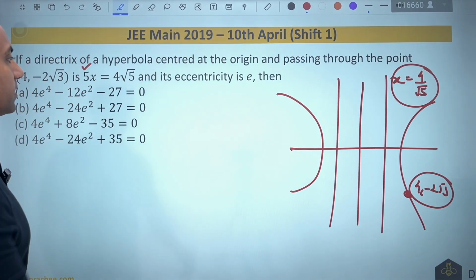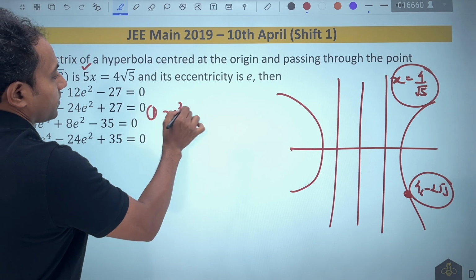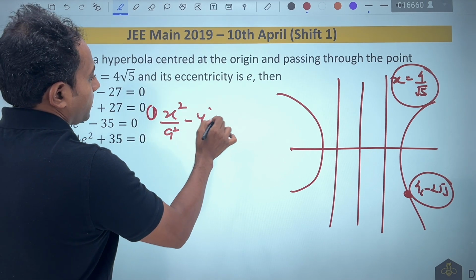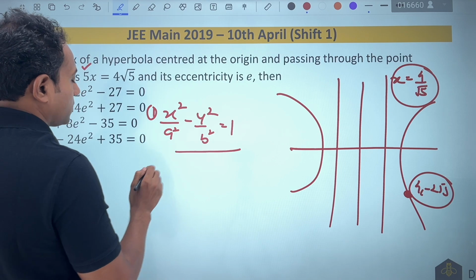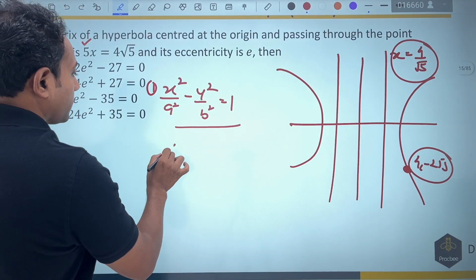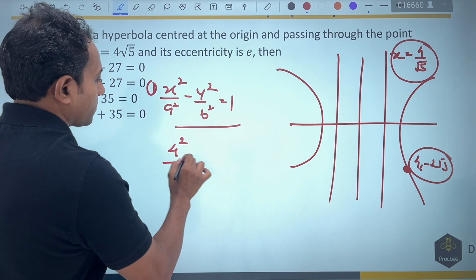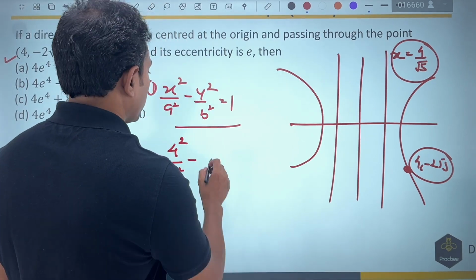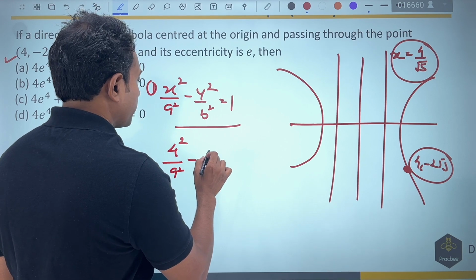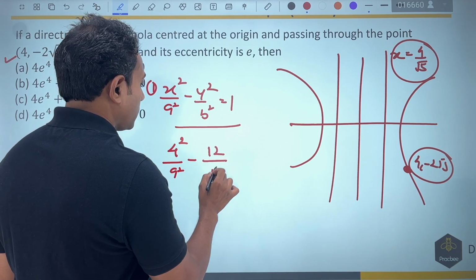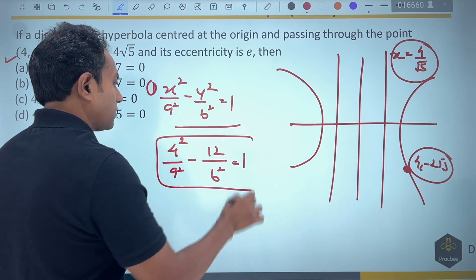So now let us write the equation. The equation in the first part will become x square by a square minus y square by b square equal to 1. This will become nothing but 4 square by a square minus y square will become nothing but 4 into 3, that will become 12. This will become 12 square by b square equal to 1.